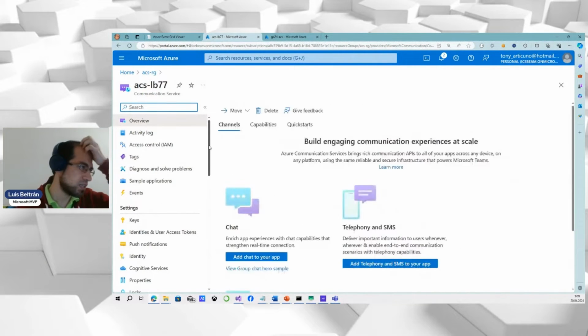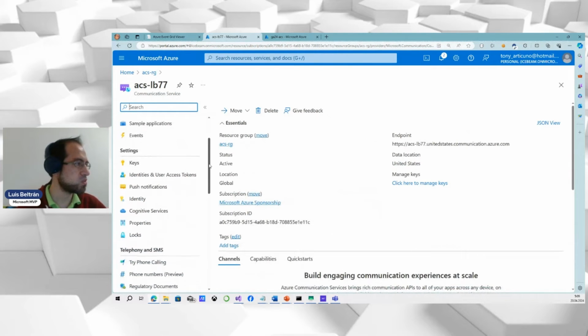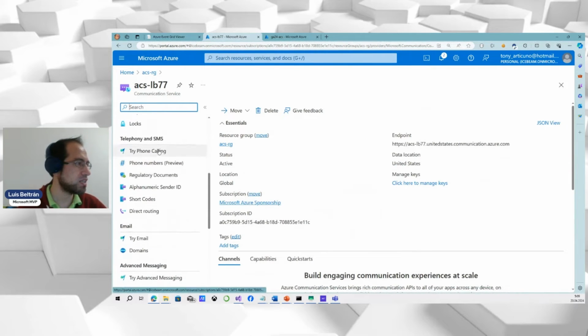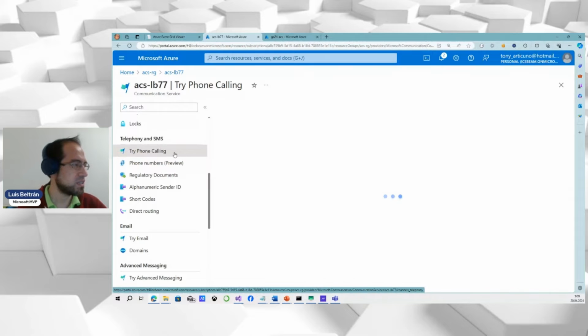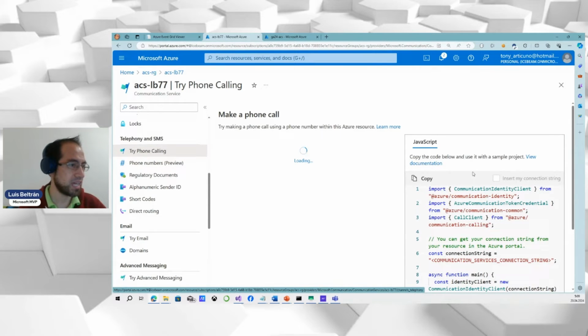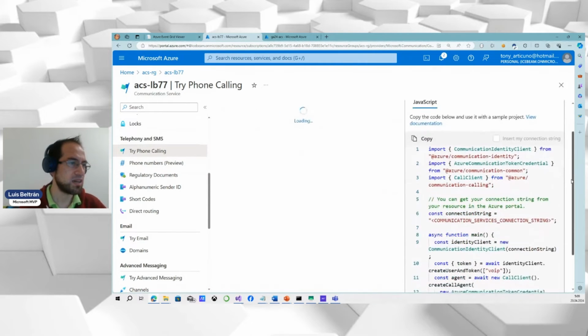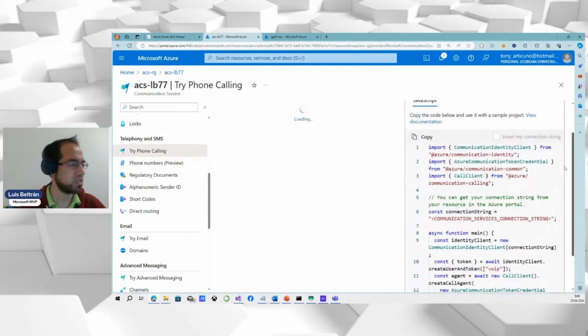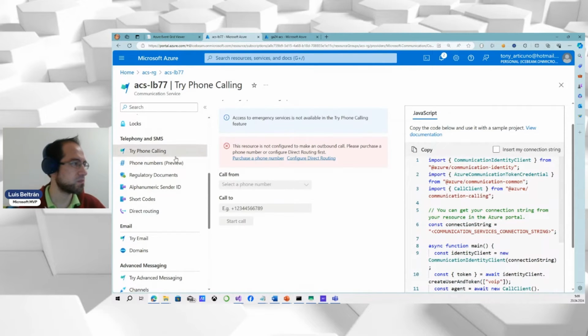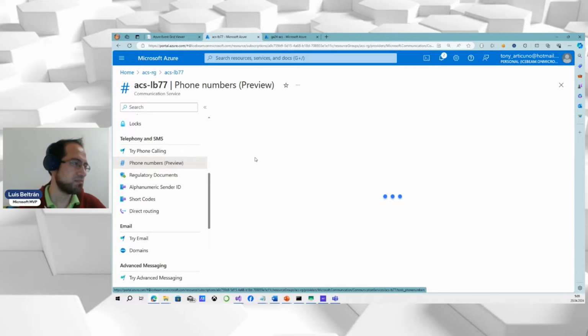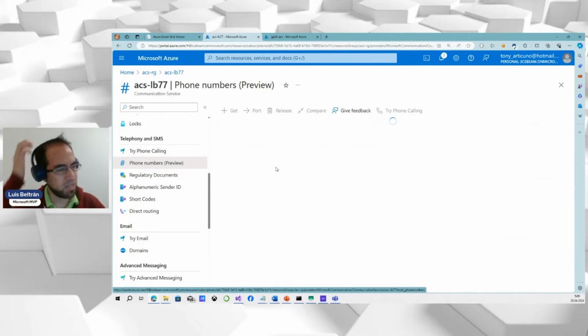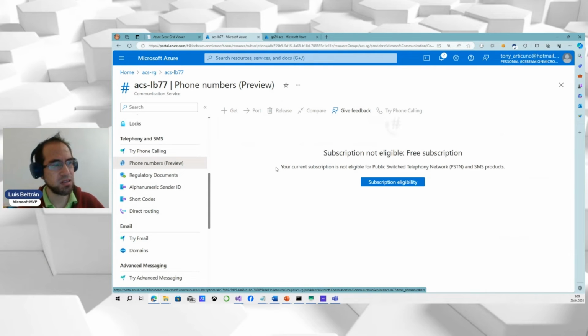But yeah, here this is like the overview. So you can see that you can test phone calling, right? And you can even get the code in JavaScript or other languages to integrate it into your application. You can, as I said, purchase phone numbers and enable some capabilities such as SMS or voice calling.